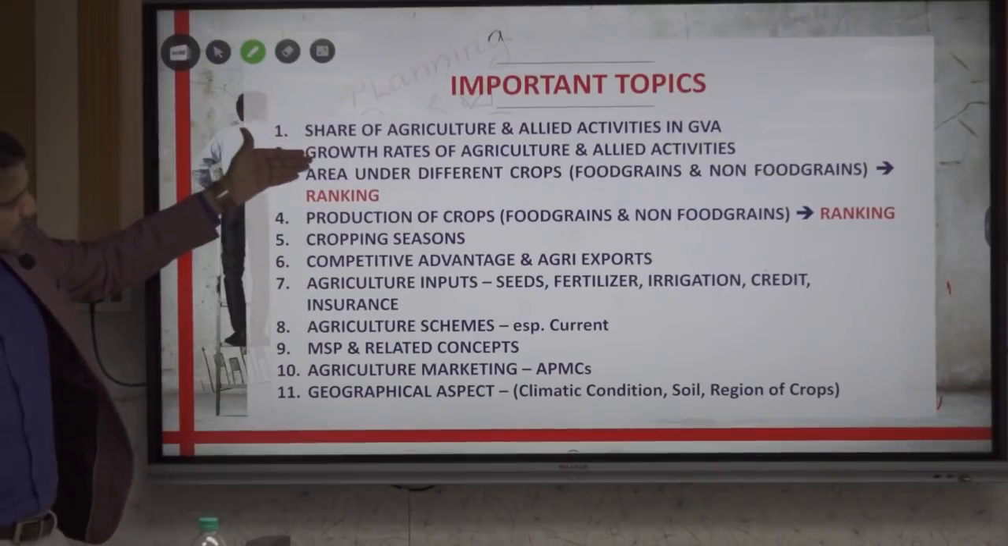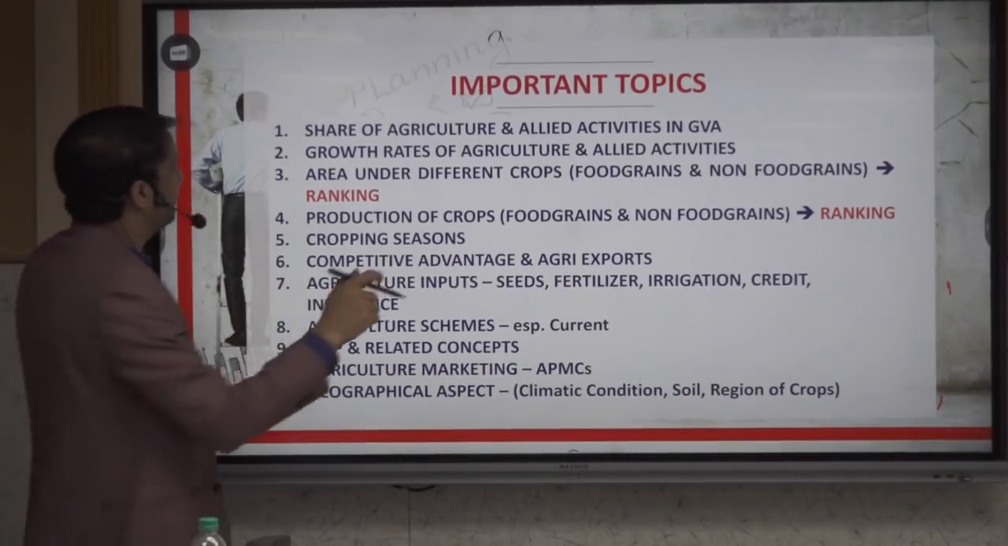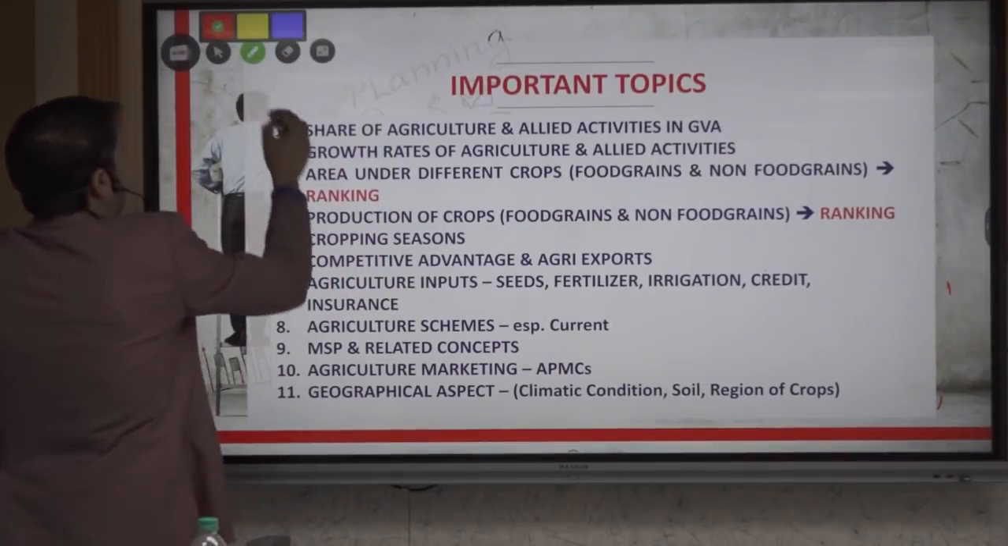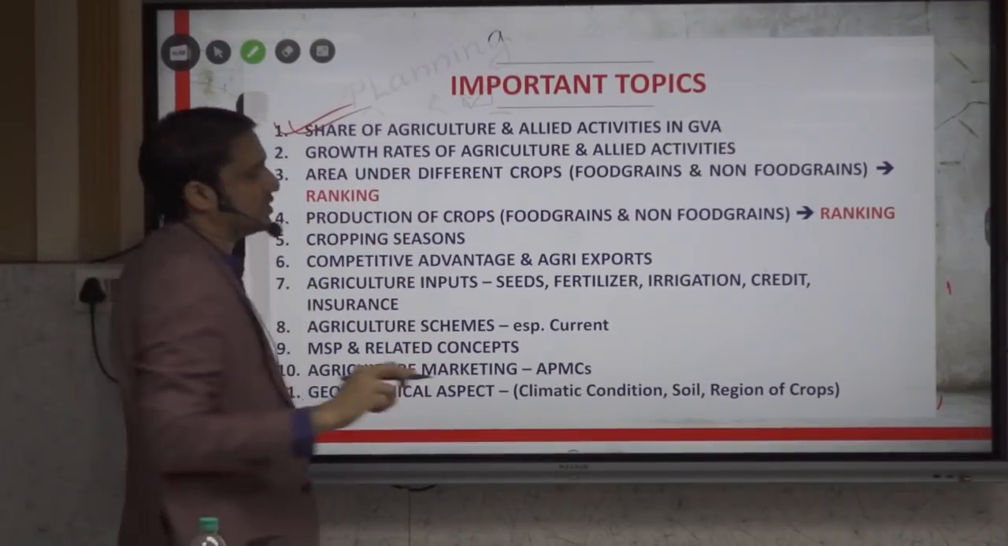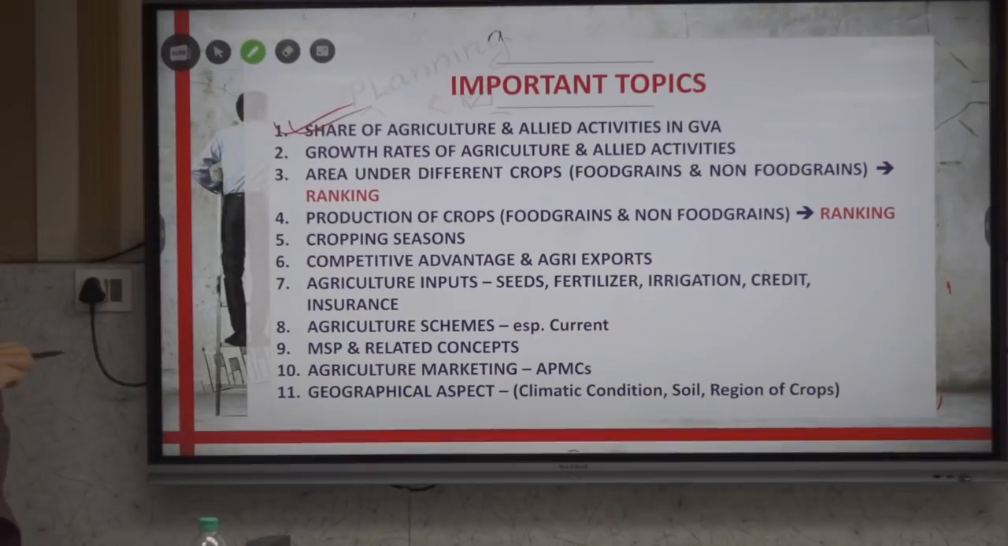These are the important sub points under agriculture from where UPSC is asking questions, and our notes are also aligned to this. पहले समझ लो बाद में फोटो लेना. First one is the share of agriculture and allied activities in the gross value addition. Agriculture, the sub-component, comparing agriculture with industry, service sector, their employment comparison, etc.